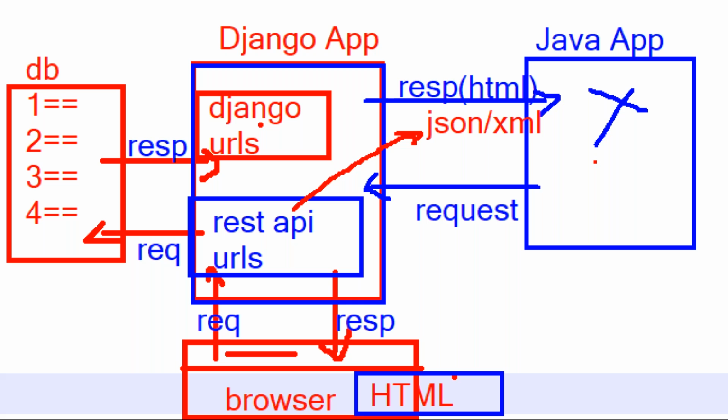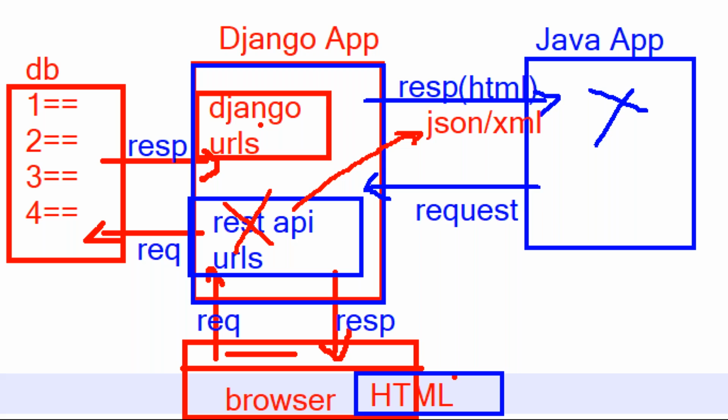A lot of people only learn Python and Django. Then you are not suitable to develop these REST API related URLs without REST API knowledge. After developing your Django application, only from the browser you can send the Django URL request and you get the response. But application to application communication is not possible using the Django URLs. That's why every organization, when they are developing an application, must add REST API URLs to the existing Django project.